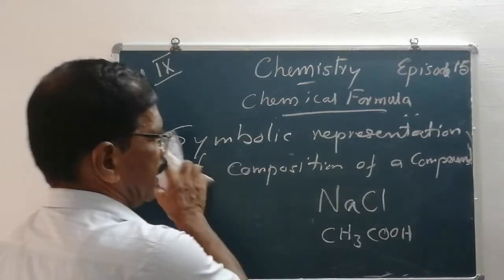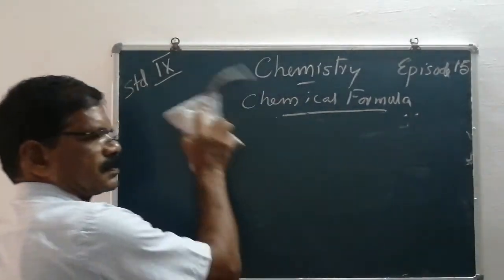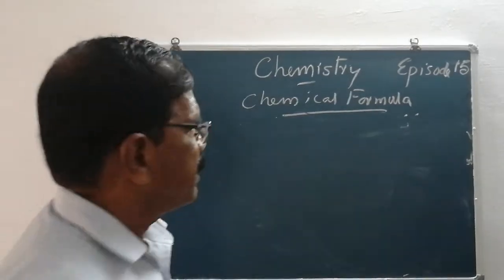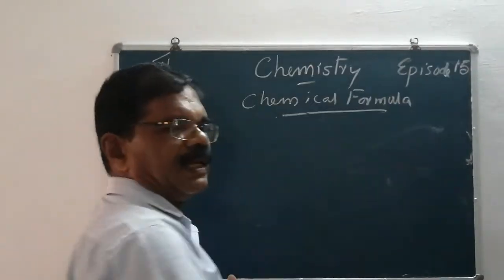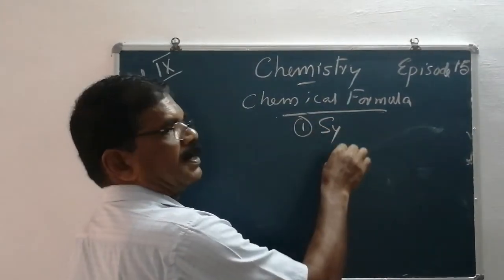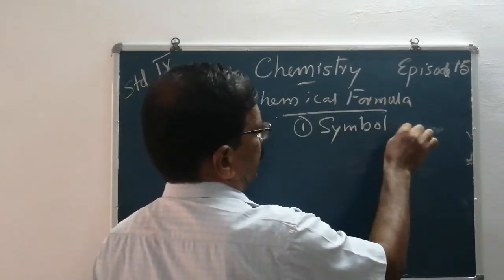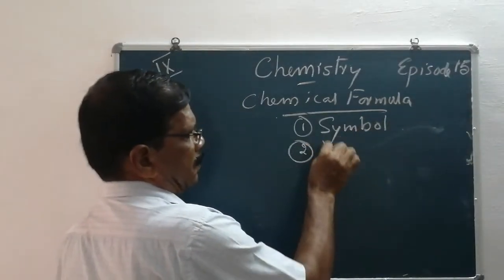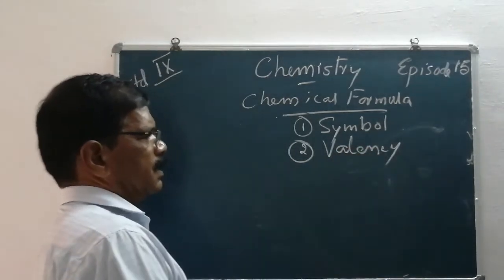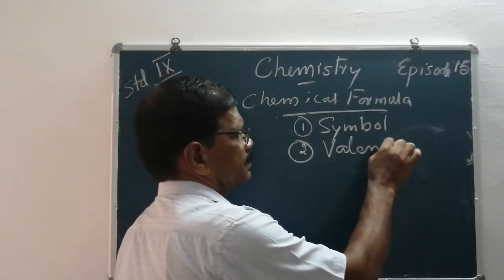Now we can pass on to how to write the chemical formula of a substance. For writing the chemical formula of a substance, we have to learn two things. First, the symbol of the constituent elements. Second, the valency. Here you come to a new term, valency. What is valency?